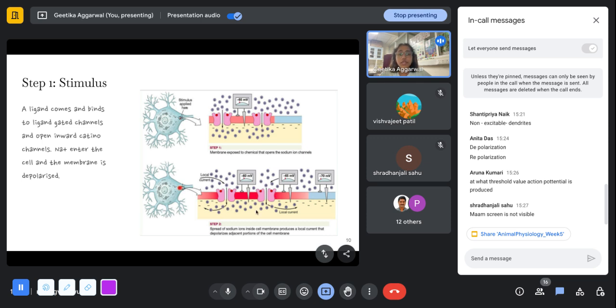And as they start moving inside, the second step that happens is that it starts depolarizing the nearby membrane because more and more sodium is getting inside. And as it depolarizes the adjacent parts of the membrane, the voltage gated channels now start opening. First, we discussed the ligand gated channels, but after the ligand gated channels have opened and sodium has moved inside, and the membrane potential has moved a little bit towards the positive or has become less negative than before, now adjacent channels also open, which are actually voltage gated. And this leads to the sudden influx of sodium ions into the cell.